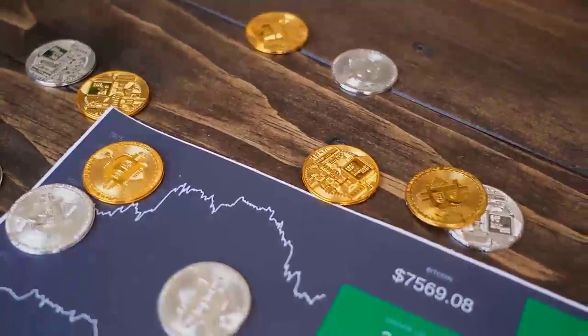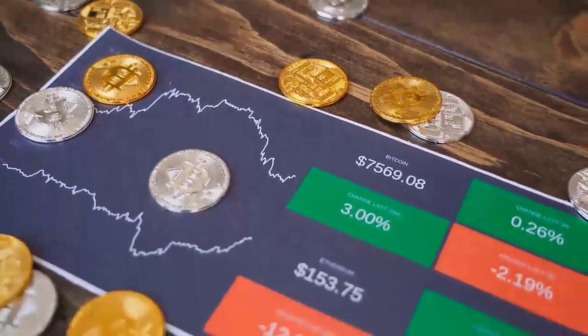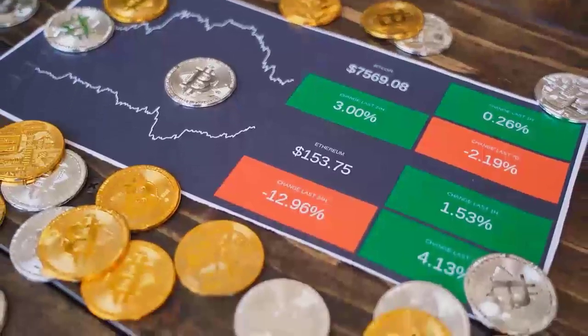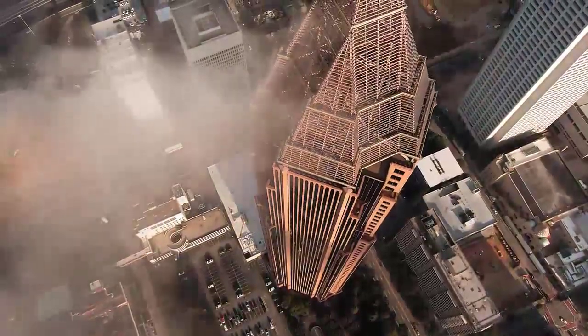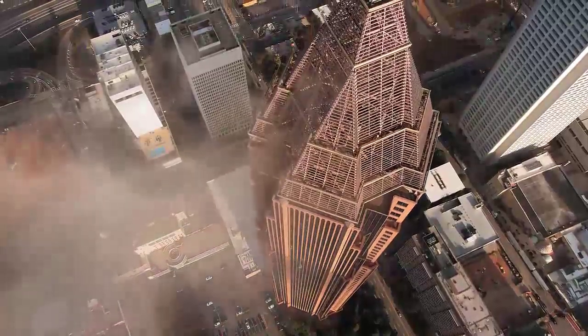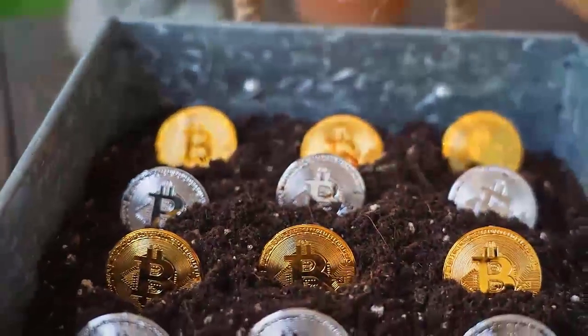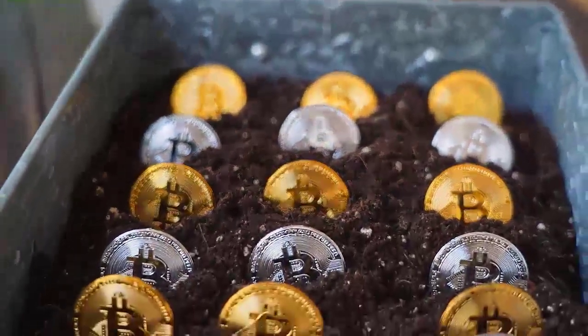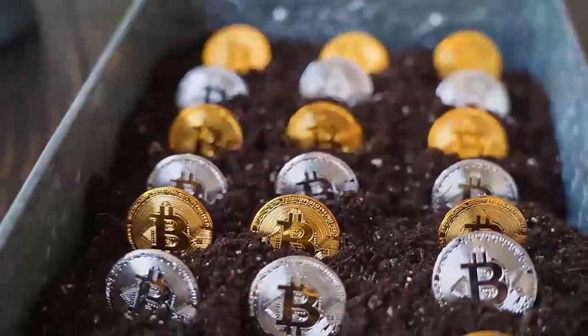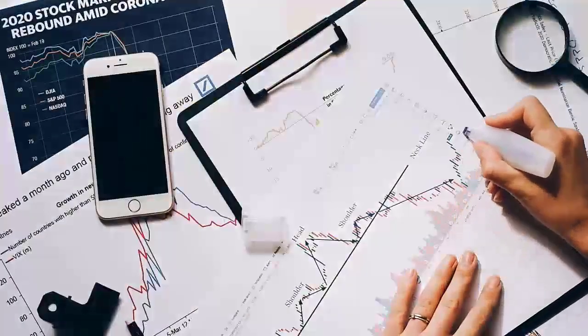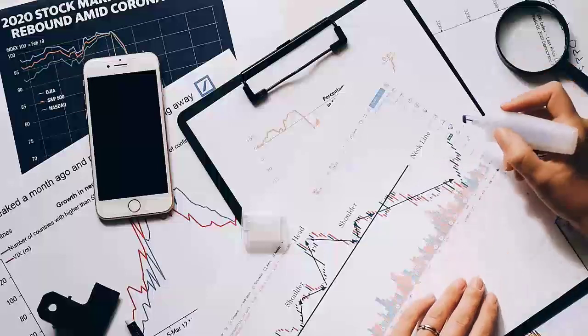UNISWAP price is down nearly 8% in today's trading session. The aggressive downtrend is a continuation of the past couple of days, during which UNISWAP has been on a negative trend. Since the beginning of 2022, UNISWAP has lost 70% of its value. This is in line with most cryptocurrencies, whose prices have dropped by more than 40% this year.